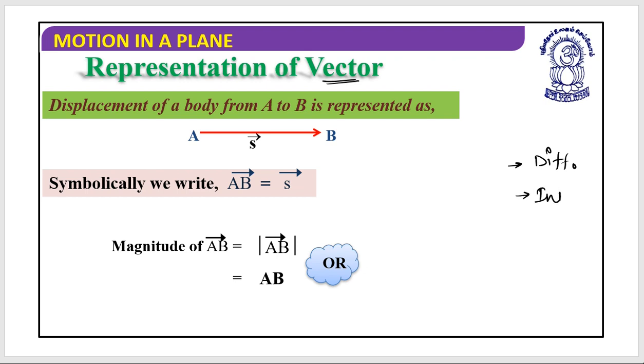Another is integration, which has also been taught. And one of the sections is vectors. These are the three mathematical tools we use in physics.